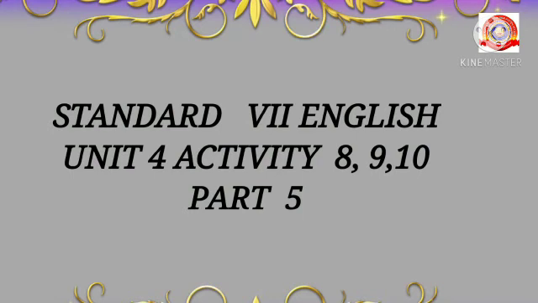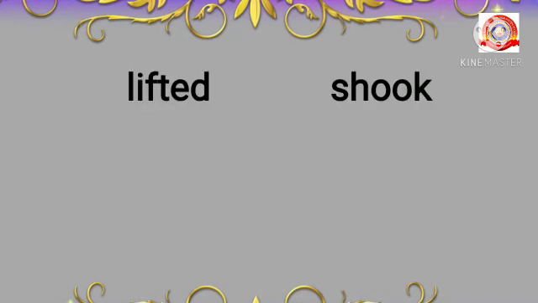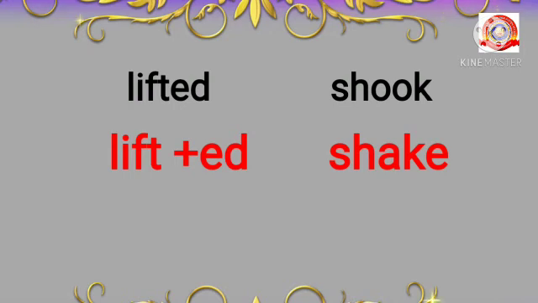Okay, very good. Look at these words: lifted and shook. What do you notice about them? Yes, very good. The word lifted is formed by adding ed to the root form lift, and the word shook is formed from the root form of shake. These are the past forms of verbs.